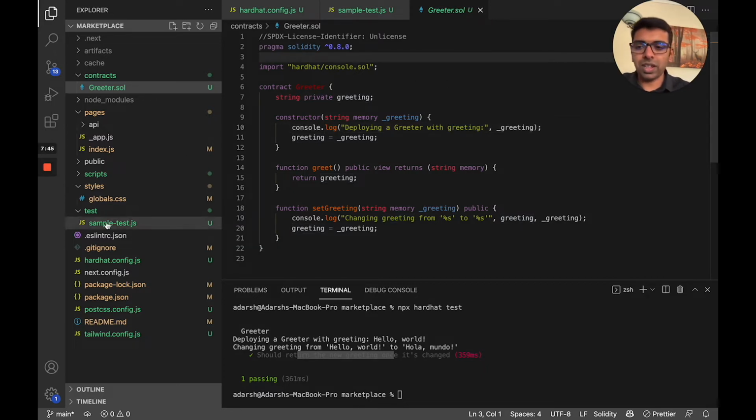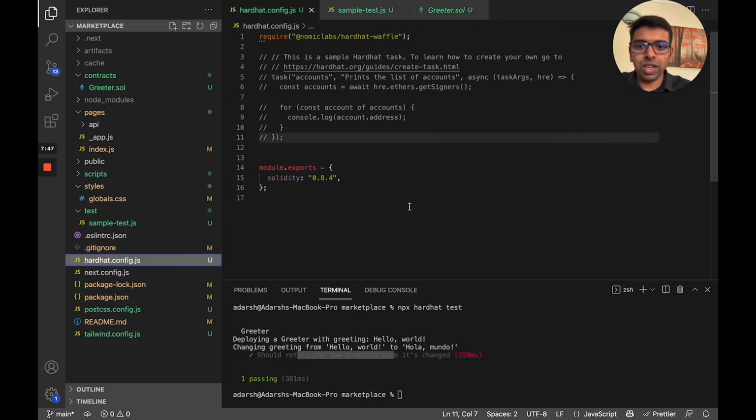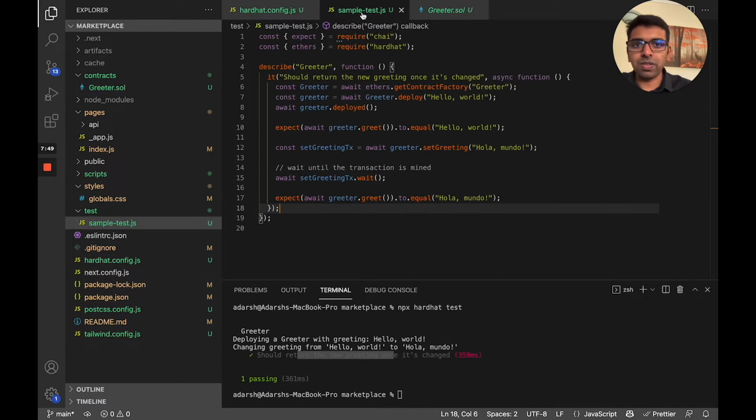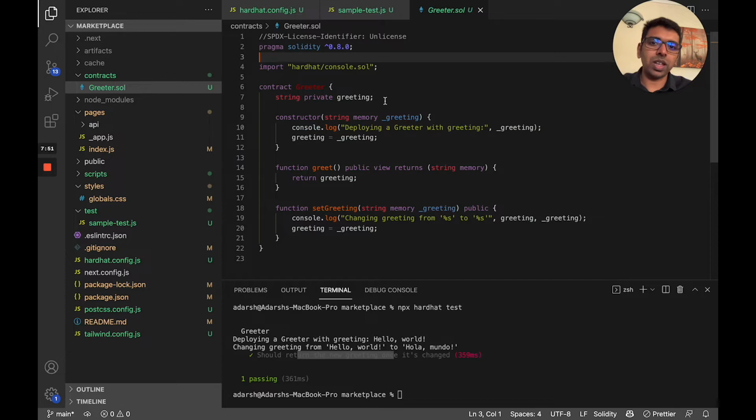We probably have to define that in the Hardhat config as well. So if you look at that, 0.8.4 is already defined in the Hardhat config. So we're going to make sure that something similar is defined in your Solidity file as well.